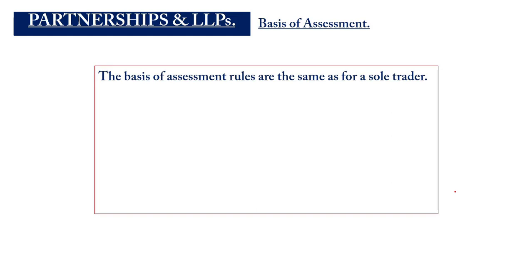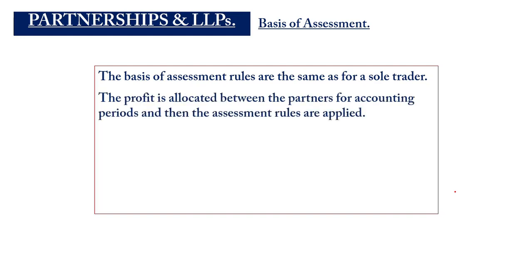Let's look at the basis of assessment for the partnership. So this is the same for the sole trader. They calculate their profit to the end of their accounting period. The tax year in which their year end falls will determine when the tax will be calculated. So the profit will be split between the partners for the accounting period. Then the individual partners will be assessed within the tax year separately.